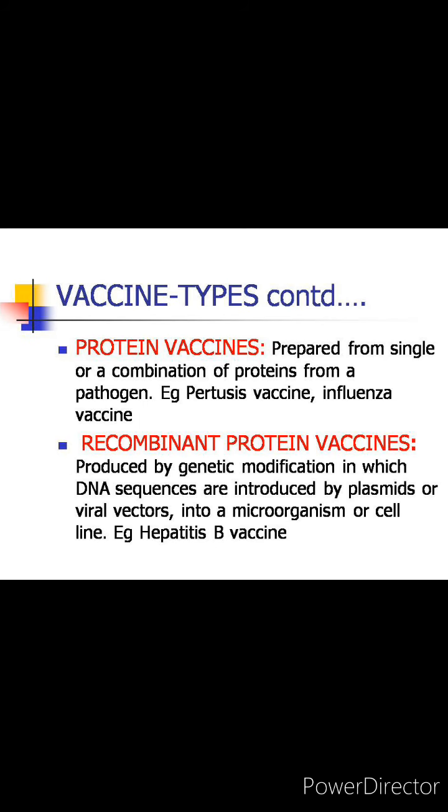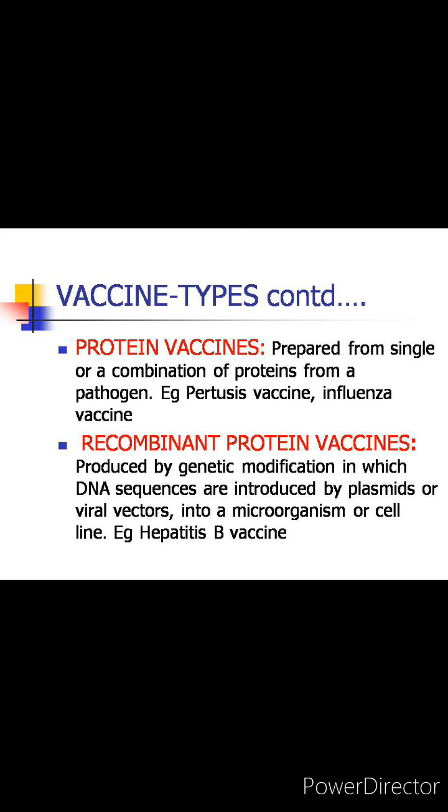Now the second type of subunit vaccine, the protein vaccines. Protein vaccines are prepared from a single protein or a combination of proteins from a pathogen, which is used to stimulate a protective immune response against that particular organism. An example of this type of vaccine is the pertussis vaccine, and one of the most widely used subunit protein vaccines is the influenza vaccine, which is composed of hemagglutinin and neuraminidase purified from the inactivated influenza virus.